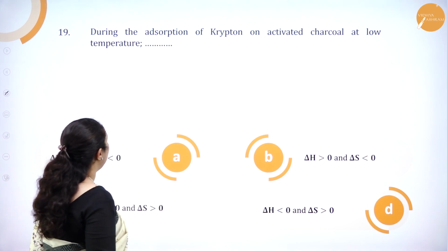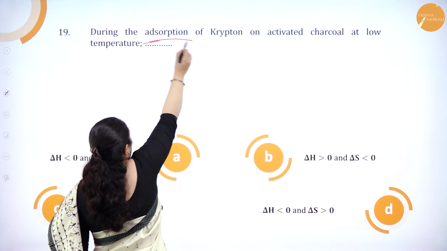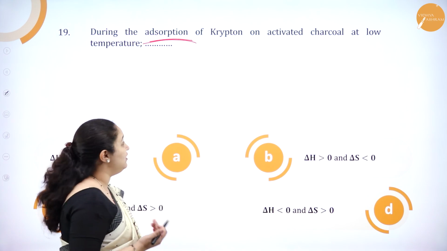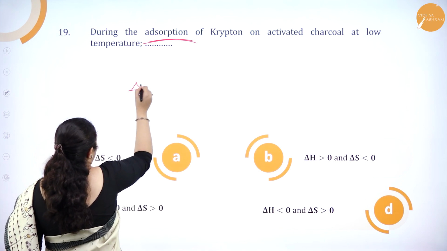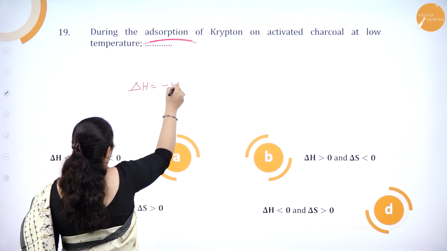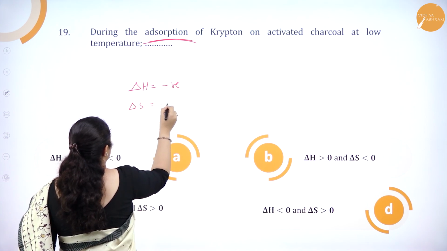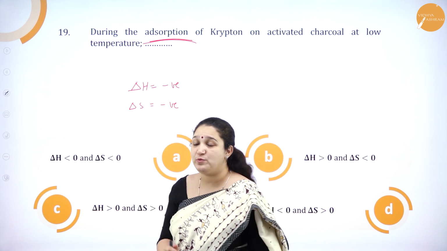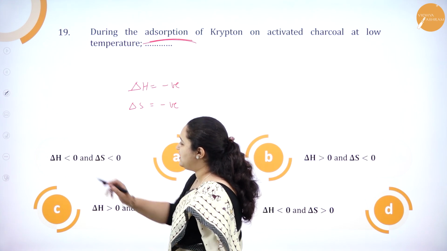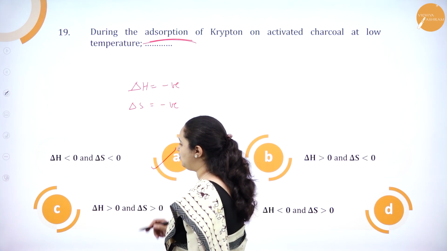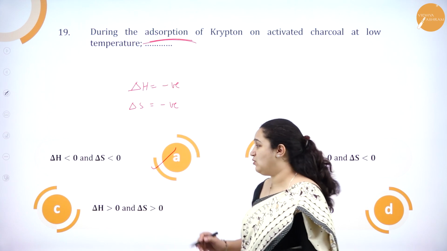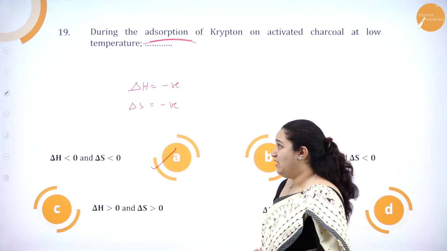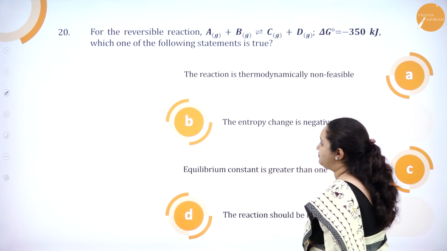So what is happening? Adsorption of krypton. Krypton is a gas, activated charcoal is a solid. So during adsorption, delta H is always negative and delta S is also negative. So both should be less than 0. Which option has both less than 0? You can see delta H is less than 0, delta S is also less than 0. Option A is the right answer. Okay, we'll go to the next question.